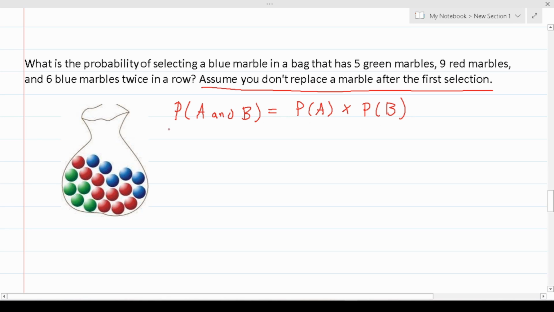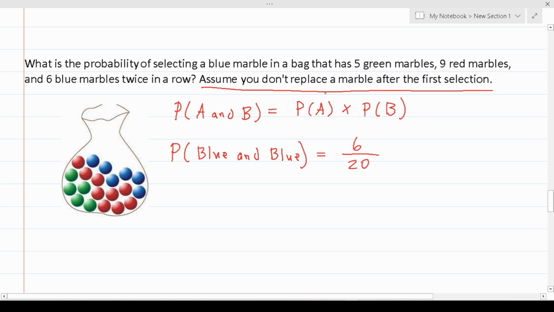That said, let's rewrite this so it's applicable to the problem. Again, we want to find the probability of selecting a blue and then another blue marble. The odds of selecting a blue marble are going to be 1, 2, 3, 4, 5, 6 out of 20. Again, your odds of reaching in and picking a blue marble are 6 out of 20, since there are 6 blue marbles in the bag and 20 marbles in the bag in total.